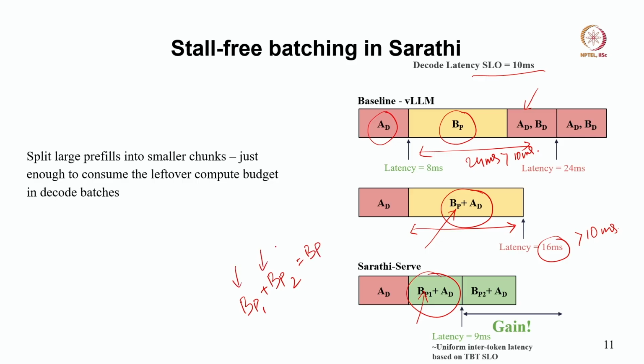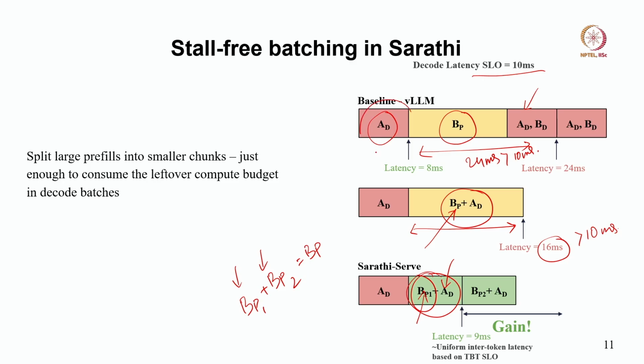Okay. So, here we are reducing the arithmetic intensity of the prefill, and at the same time, since decode has low arithmetic intensity, that means we can schedule more computation, and we are scheduling the exact amount of computation which our machine can sustain, which is nothing but BP1. That means we are actually not hurting the execution time or the latency of one decode.